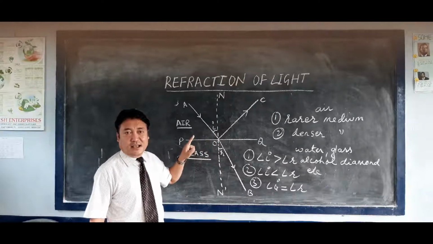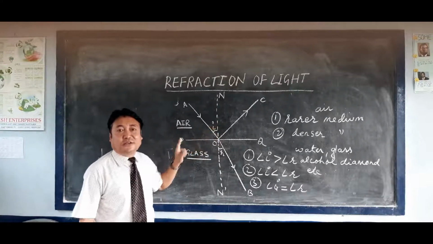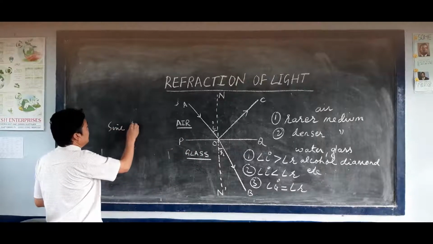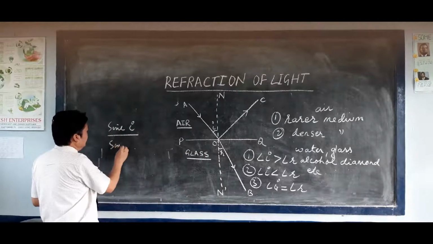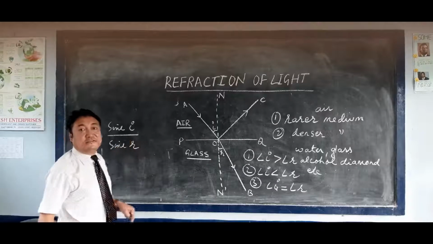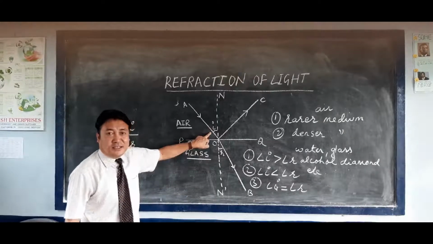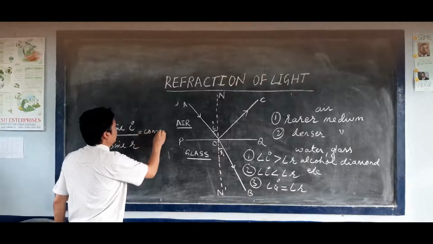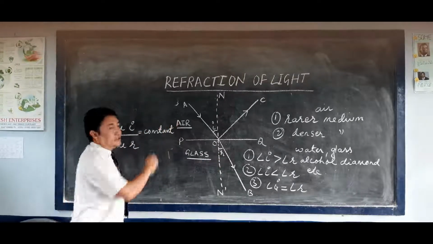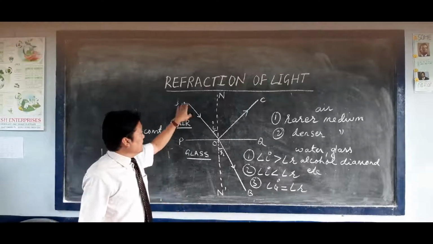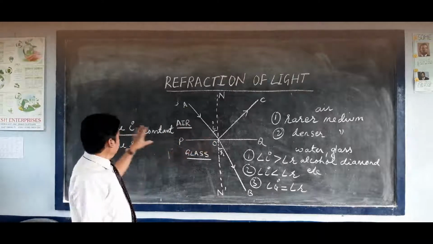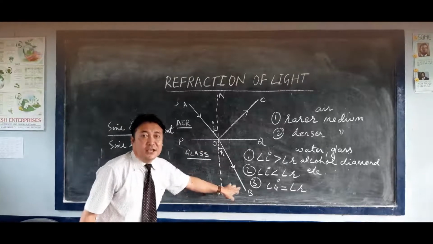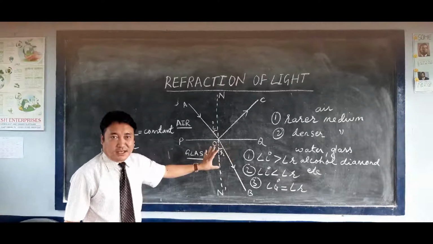The second law states that the ratio of the sine of angle of incidence to the sine of angle of refraction is constant for a pair of media.